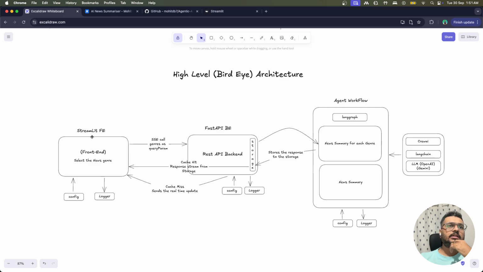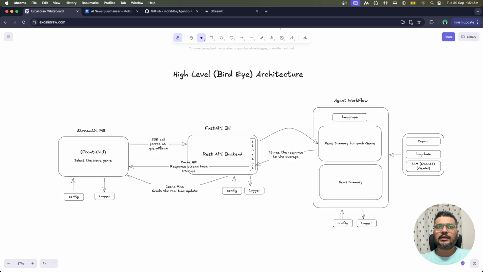Okay, so let's come to the first one, which is Streamlit. The UI is actually made with Streamlit here. And what we do is we select the genres, as you have seen in the web page as well, that you were able to select the genres. And once you do that, once you hit the search news button, it makes an SSE call to the backend.